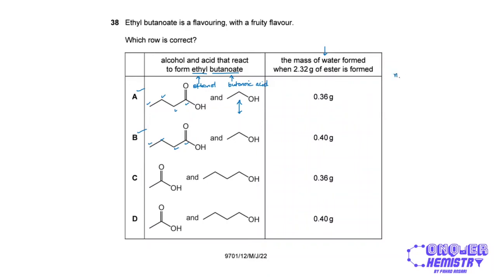So the moles of the ester will be 2.32 grams, the mass, divided by the MR, right? And basically how we will calculate the MR is we will take into account everything in the acid and the alcohol except for the H2O. The OH from the carboxylic acid is removed, and the H from the alcohol is removed to form